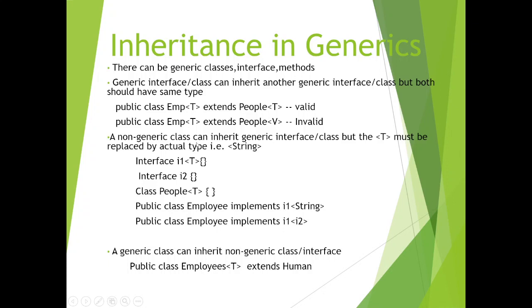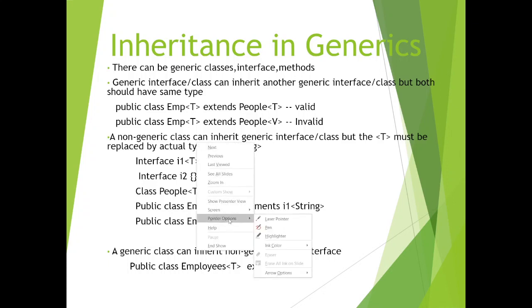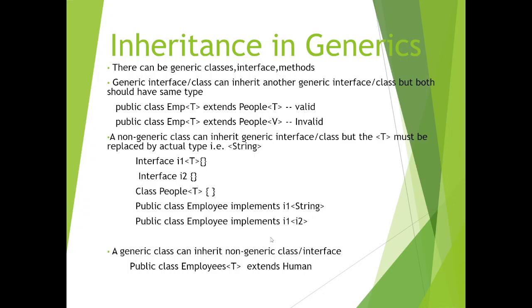Inheritance in generics. As we have seen, how to write a generic class and interface. A generic interface or class can inherit another generic interface or class, but both should have the same type. So I can write public class People<T> extends Person<T>, that is valid, but I cannot write public class People<T> extends Person<V>, that is invalid.